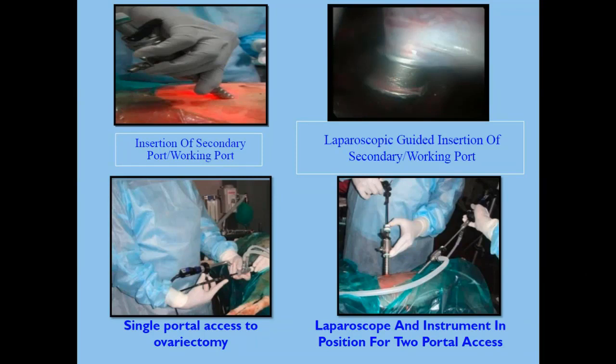and you can use a 2 port system or 3 port system. We have a single port system also. With the single port system, the telescope has a camera as well as a working channel also. From a single port we can do some surgeries like ovariectomy or collection of biopsy or something like that.